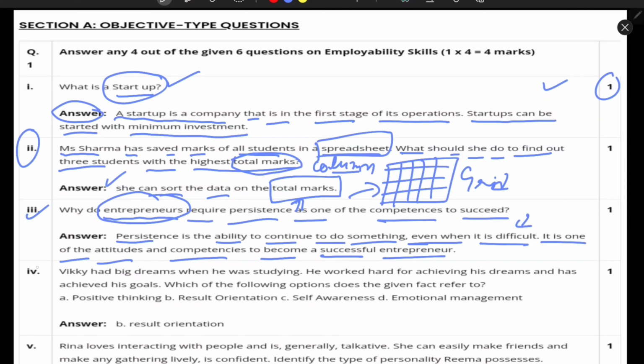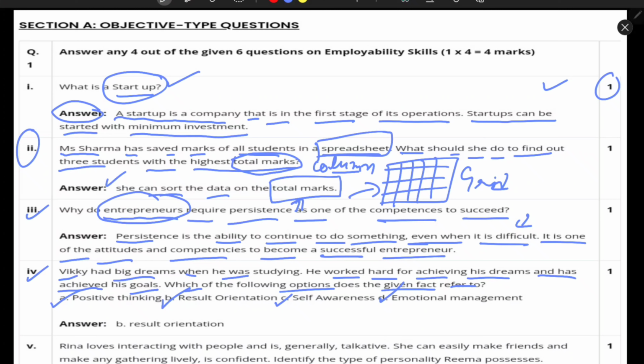Next question is that Vicky had a big dream when he was studying, so he worked hard for achieving his dreams and has achieved his goals. So which of the following options would the given fact refer to? First is positive thinking, second is result orientation, third is self-awareness, and fourth one is emotional management.